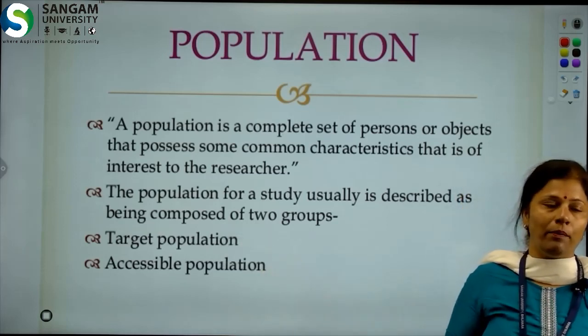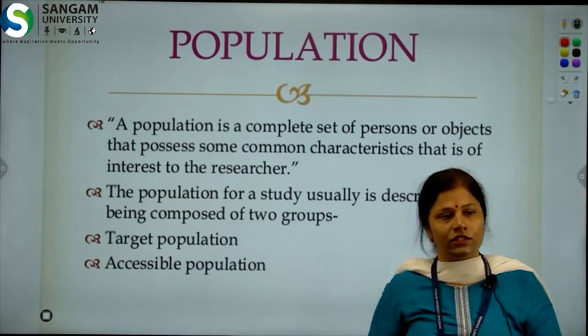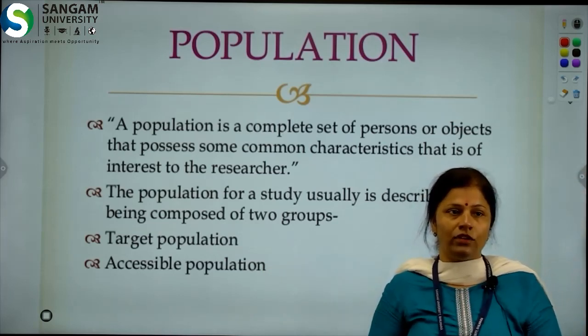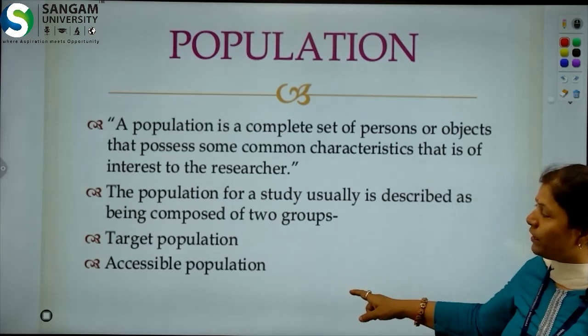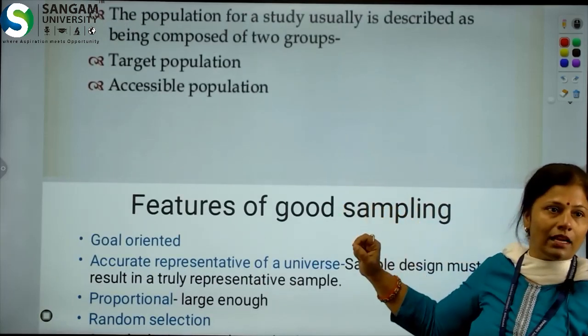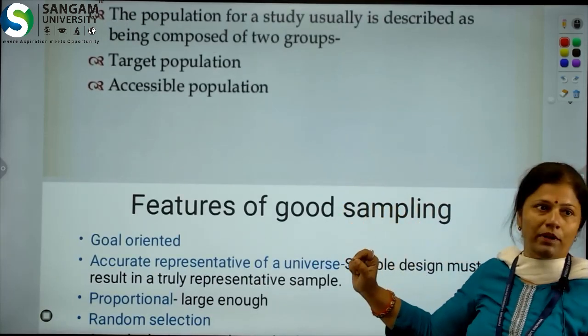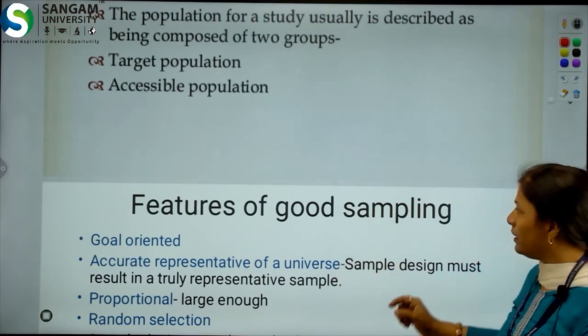So, target population and accessible population sometimes differ as per our research study and our geographical location. So we cannot say the population is a single population, but we can classify it as a target population as well as an accessible population, from which we can actually reach them and collect our data.